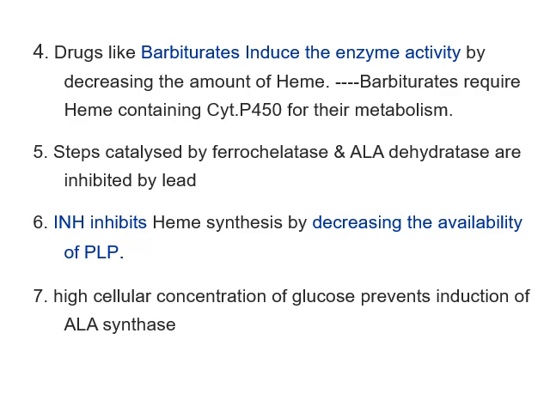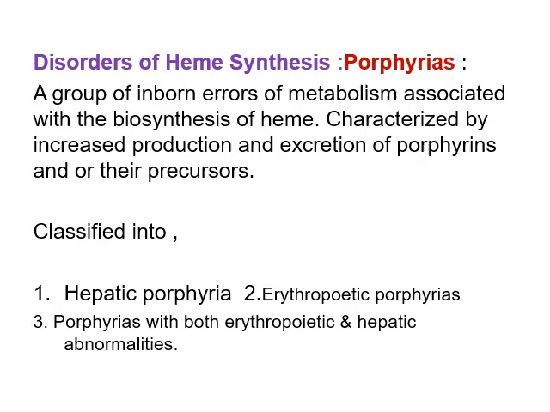So those consuming antituberculous drugs may have anemia because of decreased ALA synthase activity. And the last point is that a high cellular concentration of glucose can prevent the induction of ALA synthase. Okay, this is overall about the regulation of heme biosynthesis.